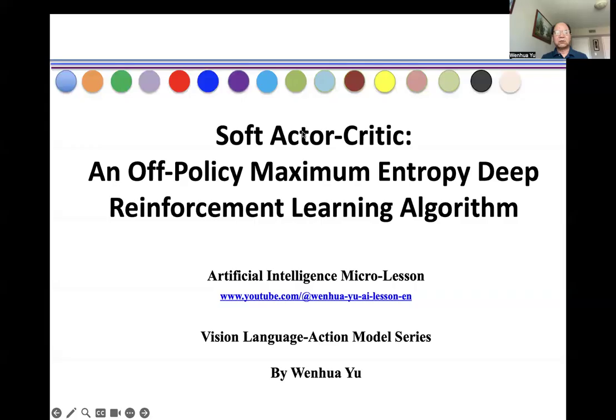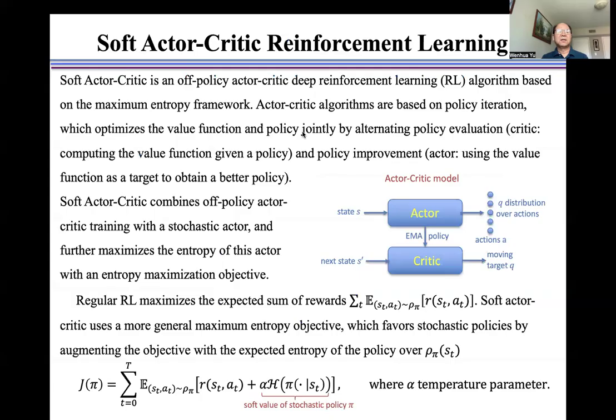In this video, I introduce soft actor-critic, an off-policy maximum entropy deep reinforcement learning algorithm. Soft actor-critic is an off-policy actor-critic deep reinforcement learning algorithm based on the maximum entropy framework.